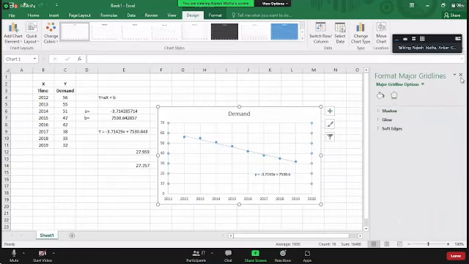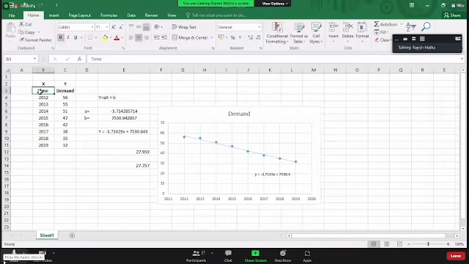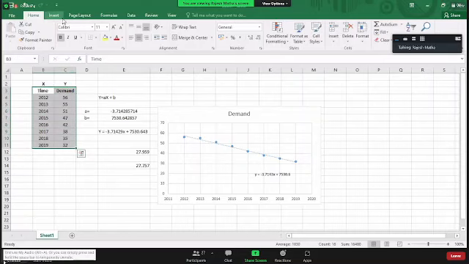Are you all trying? Did you all get the equation now? Yes, sir, got it. Sir, can you please draw this graph again for me? Actually, I got disconnected in between. Nothing, if you want to draw the graph, select your data for which you want to draw the graph. I want time and demand. I'm selecting my data. After selecting the data, go to insert. On the top of the Excel sheet, there is a tab called insert.